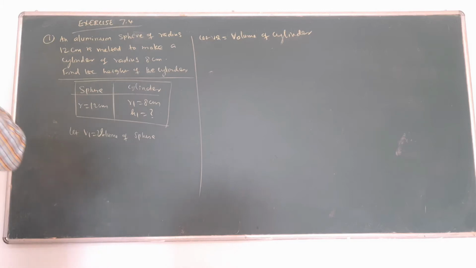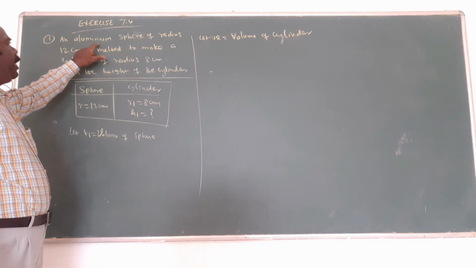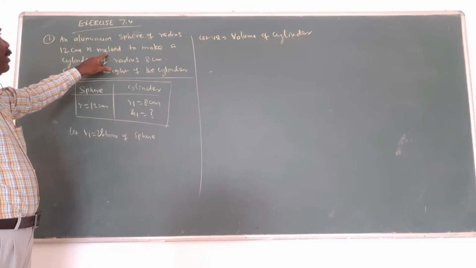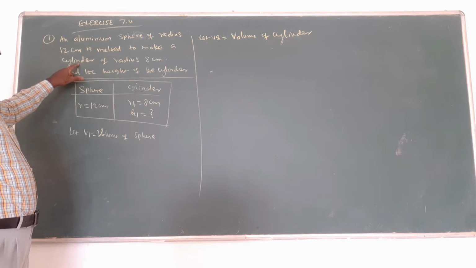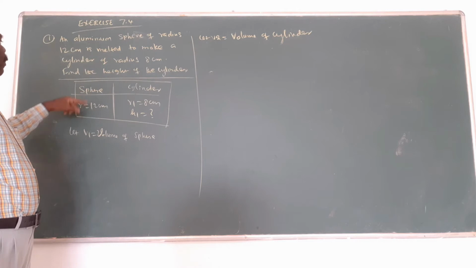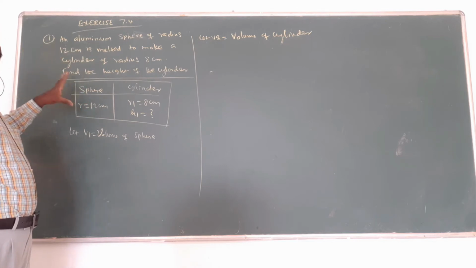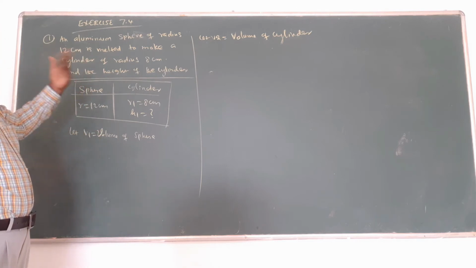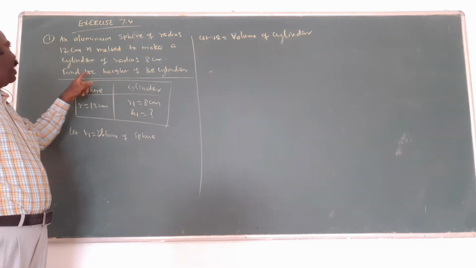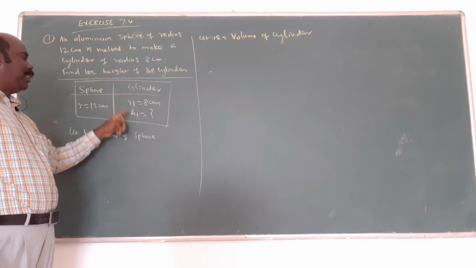Listen here. Exercise 7.4, first question. An aluminium sphere of radius 12 centimeter is melted to make a cylinder. The first one is the sphere, the next one is the cylinder. The sphere's radius is 12 centimeter. That's all, the sphere has only a radius, no height. Next, the cylinder of radius R is only 8 centimeter. The height is being asked, let it be h1.